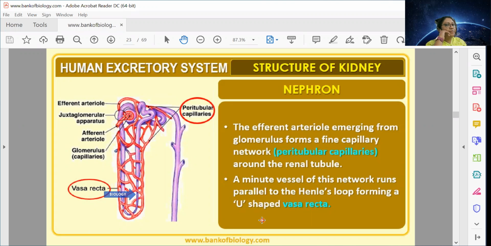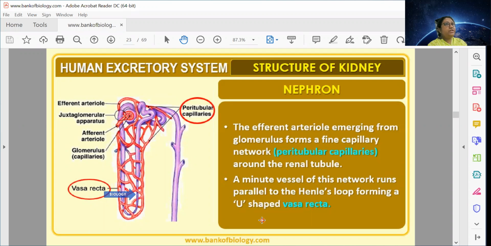When we learn about the process of urine formation, you will be astonished to know that we produce a lot of filtrate due to filtration, but most of the filtered water is reabsorbed by these capillaries, the vasa recta.